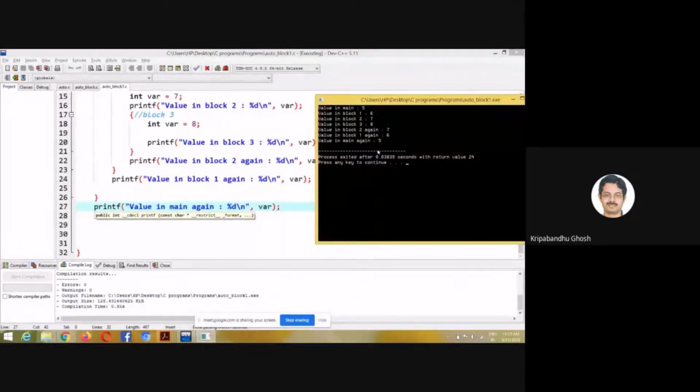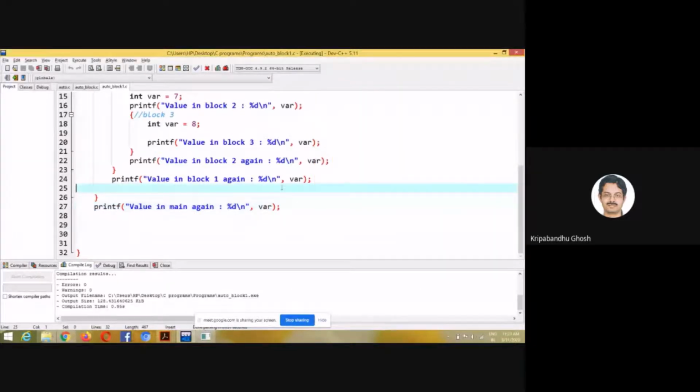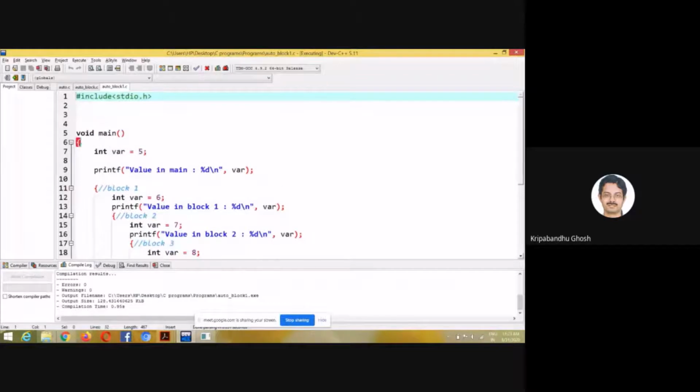So what is happening? Within main, one variable is created in the memory. So it is this variable. In block 1, another variable is created. So don't be confused by the fact that they bear the same name. Name doesn't make any difference as long as they are different variables. So these are different. Memories are allocated for these. It's not that this variable is getting changed to 6.